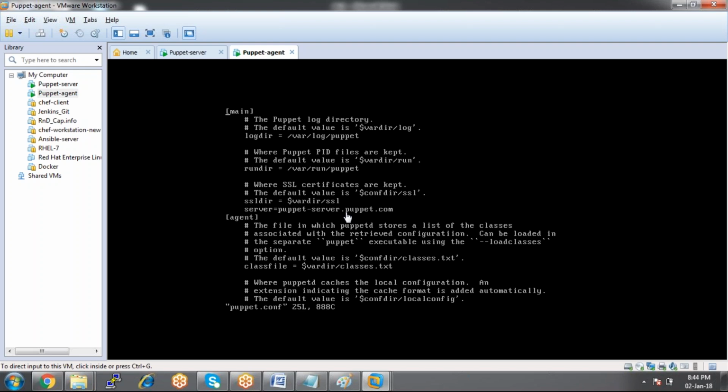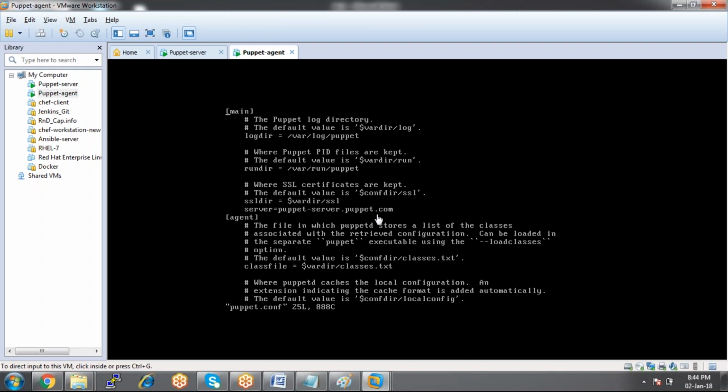Why do we need to mention it? Because the agent will be contacting the server machine. Whenever the agent contacts the server, firstly the agent has to know which machine it has to contact. What is the server? So that is the reason you need to mention within the config file of the agent the server and the server's fully qualified host name. This is a fully qualified domain name.